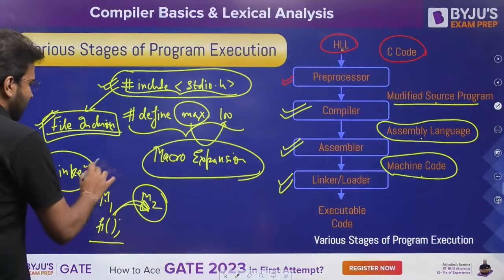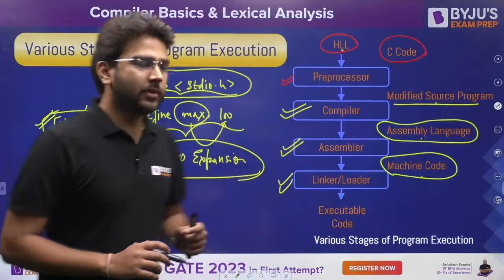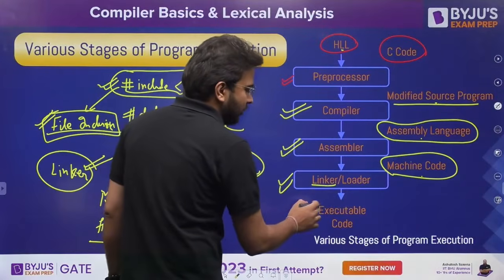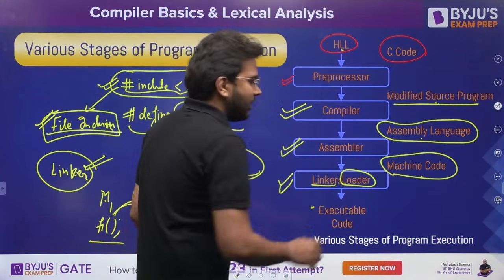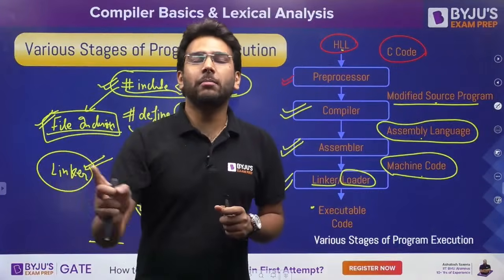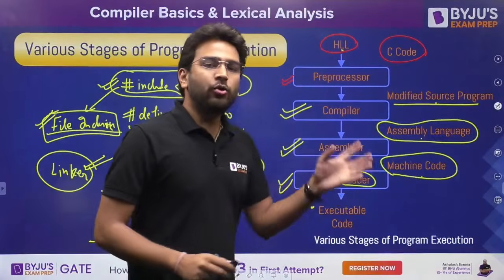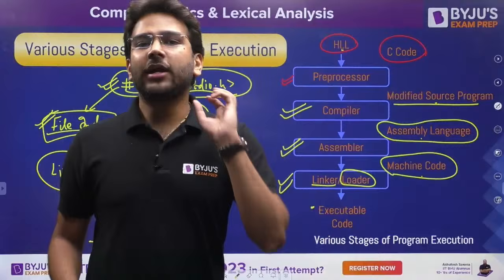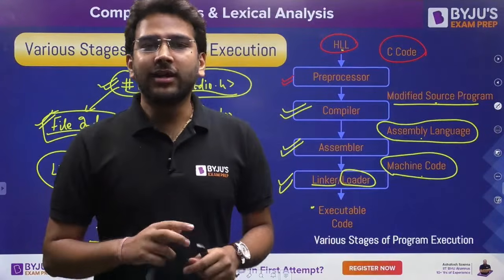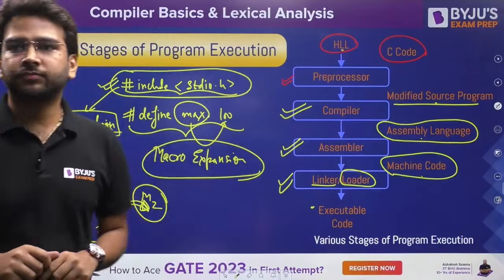So this is the functionality of linker. It is going to resolve all the external references of the program. Clear? Then this linker, it is going to produce this executable code which we are going to provide to the loader, and then finally this loader is going to load that executable code into the memory. That means your main memory, which is RAM, random access memory. So your loader is going to load that executable code finally into the main memory for the execution purpose, so that we can run that code and we can get our desired output. Is it clear, everyone? If you have any doubt, please ask.